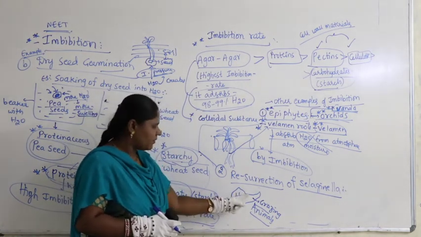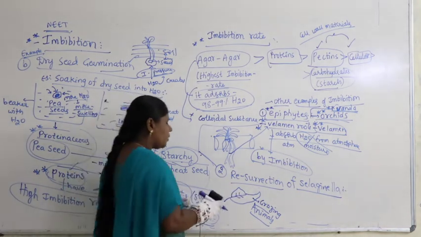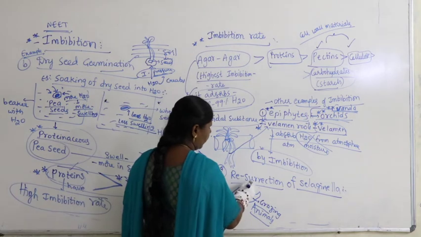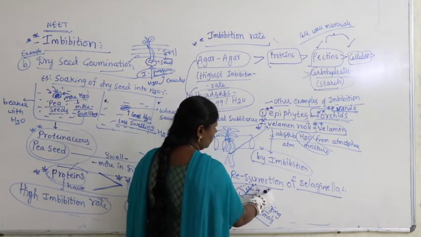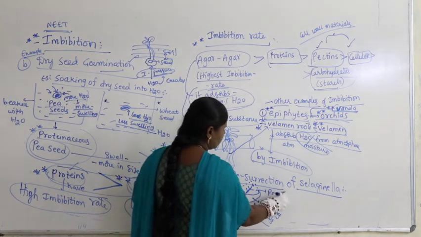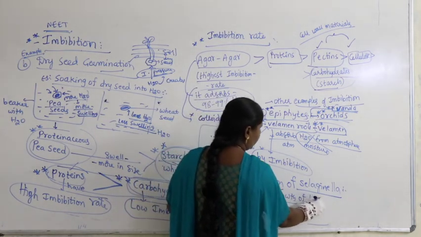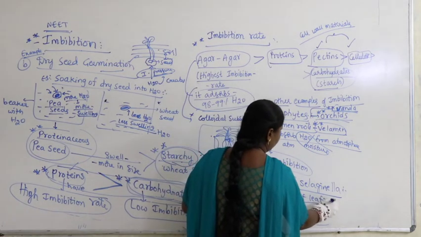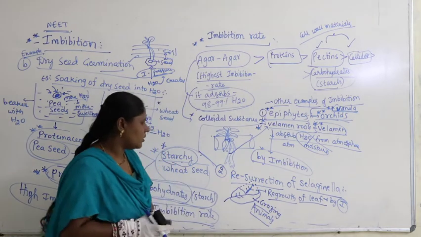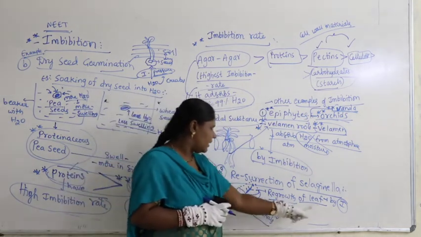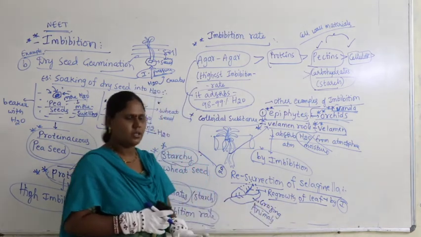Once again, regrowth of the leaf occurs. So the leaf again grows here, leaf again grows here. Regrowth of the leaf occurs by the phenomenon called imbibition.